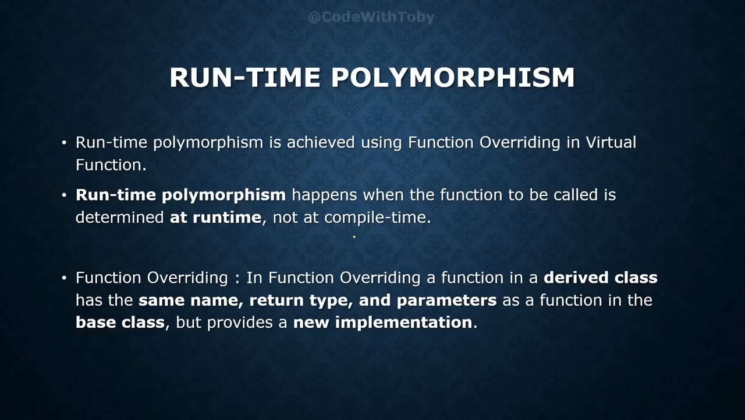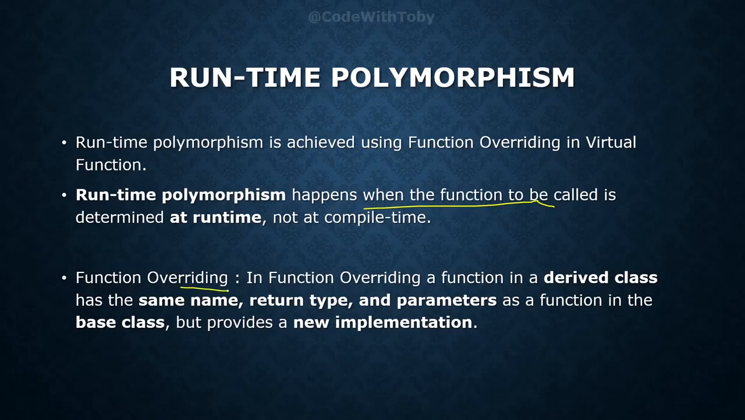Now let's move towards the next type of polymorphism, which is runtime polymorphism. Runtime polymorphism can be achieved using function overriding and virtual functions. It happens when the function to be called is determined at runtime, not at compile time, which we already saw in late binding, or we can say dynamic binding, where the function which needs to be executed is determined during the runtime.